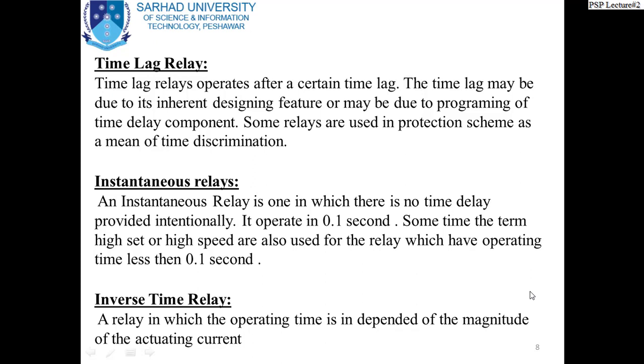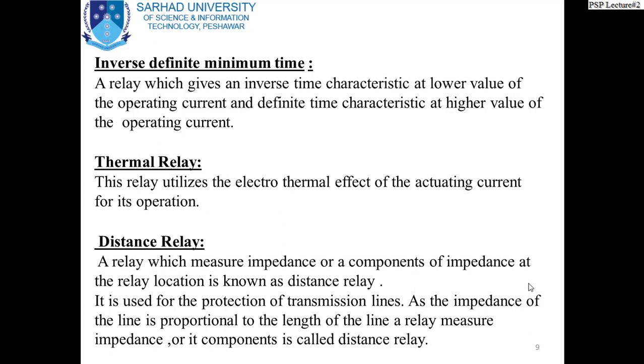If the operating value increases, then the operating time will decrease. I will draw a graph for you when we have interaction in that particular session. That is, the operating time is inversely proportional to the operating quantity. With lower current, the operating time will be high. But for higher current, the operating time will be low.